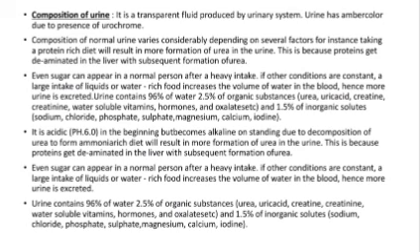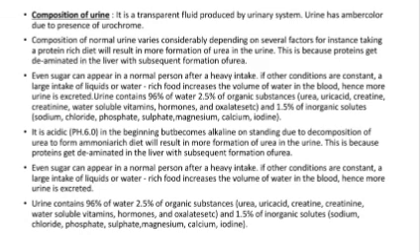This is because the proteins get deaminated in the liver with subsequent formation of urea. Even sugar can appear in a normal person after a heavy intake. If other conditions are constant, a large intake of liquids or water rich food increases the volume of water in the blood. Hence, more urine is excreted.